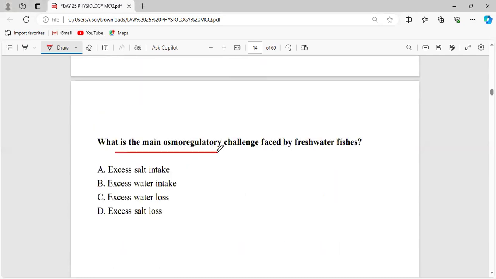Now what is the main osmoregulatory challenge faced by the freshwater fish? What are the challenges faced by a freshwater fish? Do they need water, or do they need salt? This is a major thing you have to observe very keenly.